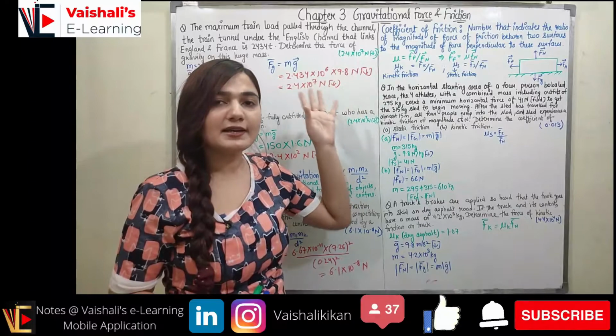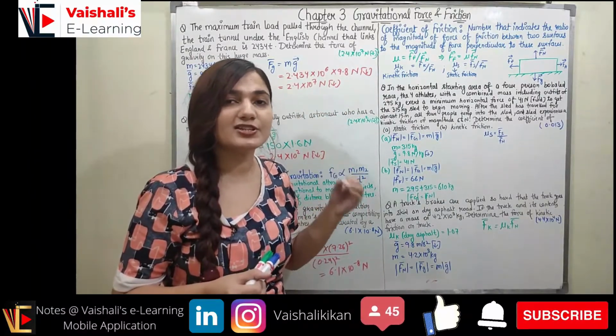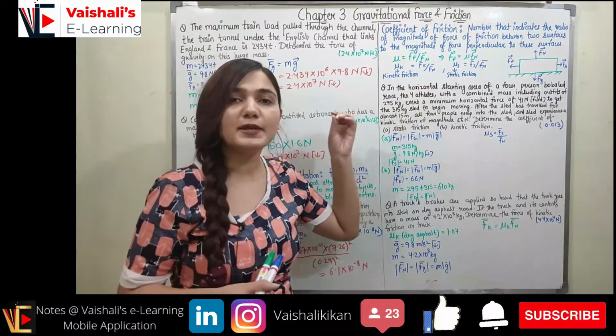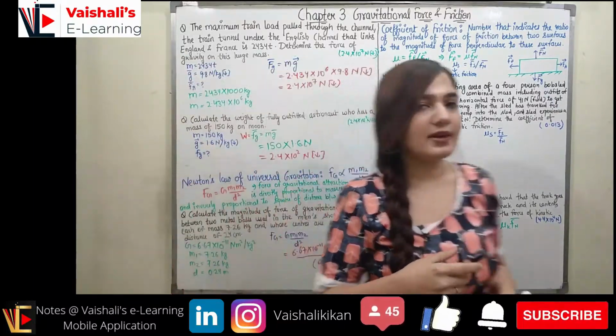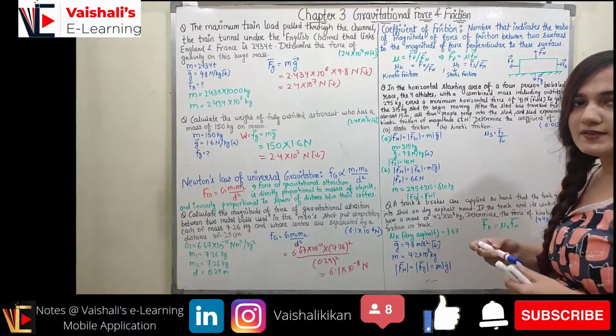Now the coefficient of kinetic friction is lesser, so I will have lesser friction while the body is moving in motion, and the static friction would be higher than the kinetic friction. So mu k is Fk upon Fn, where Fk is the kinetic friction, and mu s is Fs upon Fn, where Fs is the static friction.